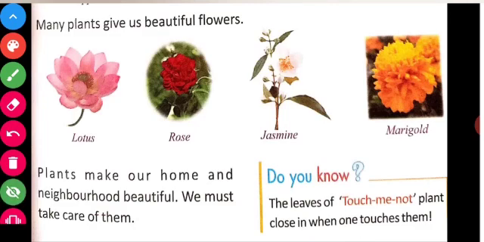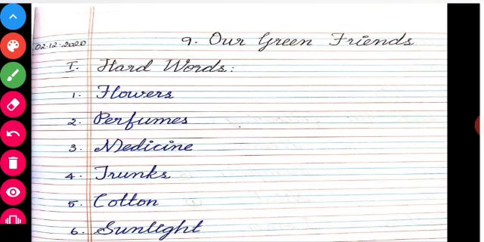Plants give us beautiful flowers like lotus, rose, jasmine, marigold. So we must take care of plants. Plants make our home and neighborhood beautiful. Shall we see the classwork now? Lesson 9, Our Green Friends.